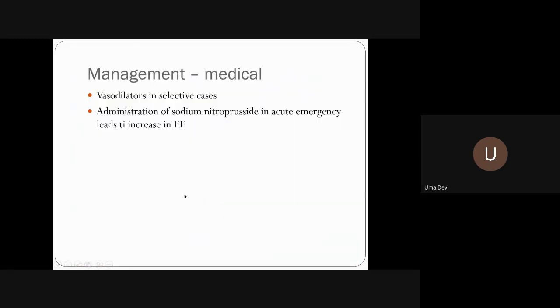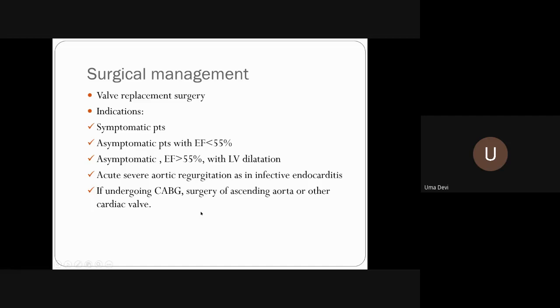So medical management, and of course the surgical management. The medical management is very limited. You give vasodilators like ACE inhibitors and ARBs, which are the mainstay. In selective cases, you can give diuretics. With ACE inhibitors and ARBs, we try to maintain the systolic BP around 140. That is what we aim for when we are giving vasodilators. Sodium nitroprusside is only for acute emergency, but what happens is the ejection fraction will further decrease, so you should be very careful. So the management is very much limited.